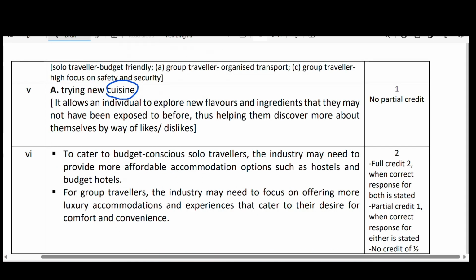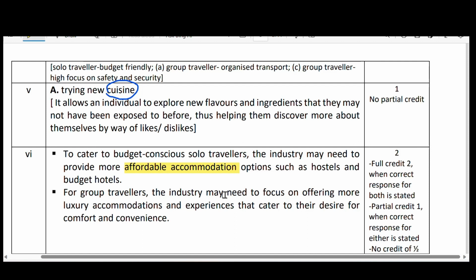Right here, yes. To cater to budget conscious solo travelers, the industry may need to provide more affordable accommodation options. Affordable accommodations, see, my dear, must be provided for the solo travelers.